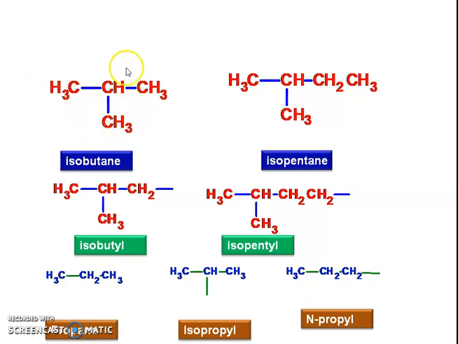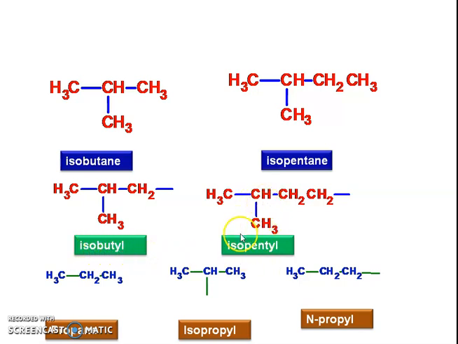When this type of structure is present in a molecule, the name is given with iso. Similarly, how many carbons? 1, 2, 3, 4, and this is the fifth carbon. So what is the name? Isopentane. This is the alkane, so how will you give the name? Ane is replaced by yl. Therefore this structure is named isobutyl.